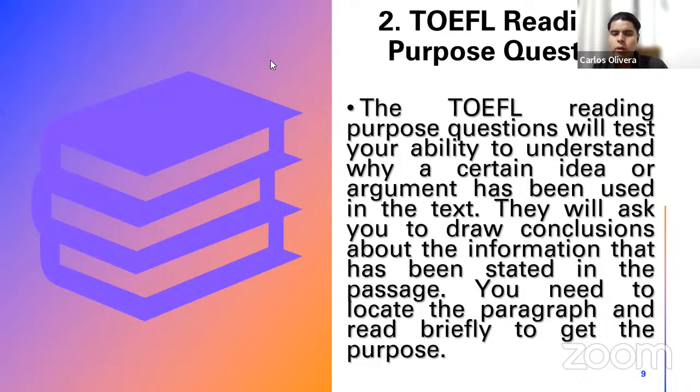It's a very important and crucial word. Why a certain idea or argument has been used in the text. They will ask you to draw conclusions about the information that has been stated in the passage. You need to locate the paragraph and read briefly to get the purpose. Again, you need to locate the paragraph and read briefly to get the purpose.